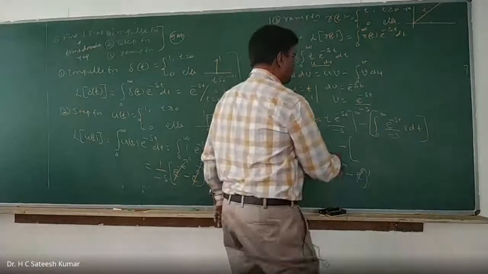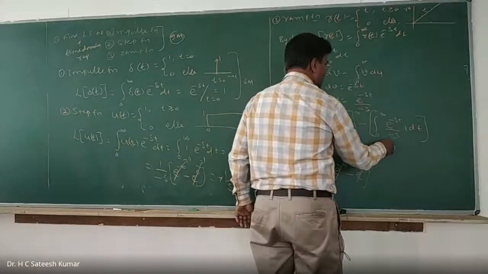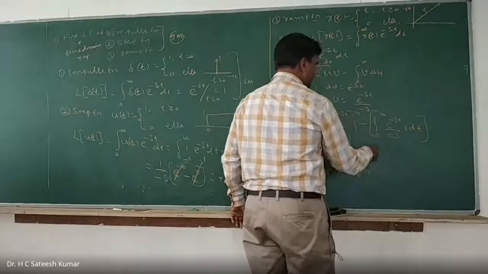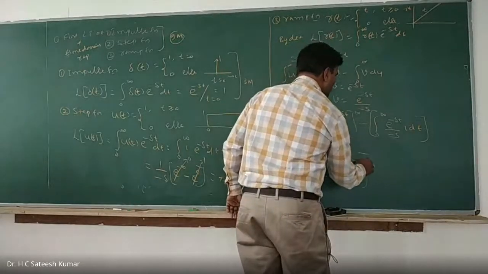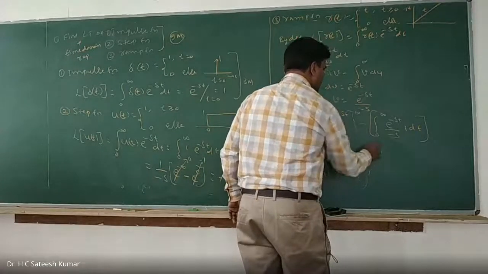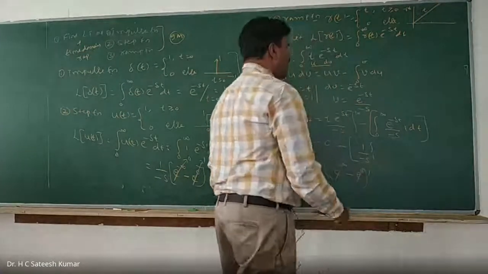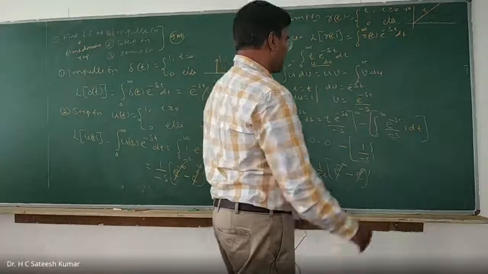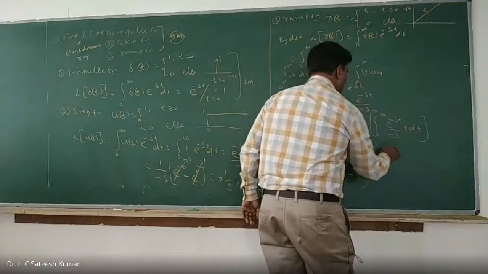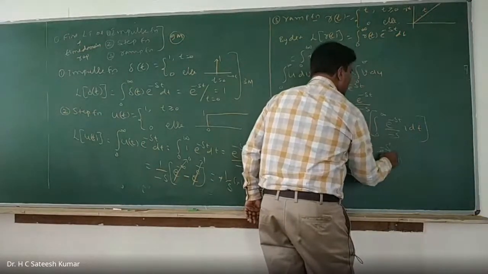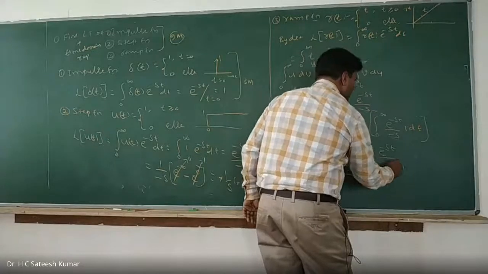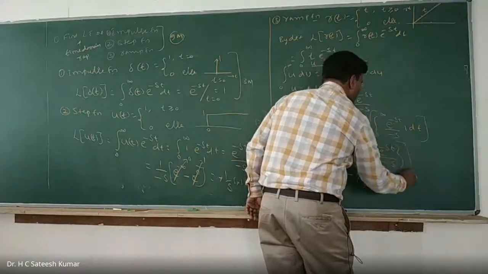So now this minus sign you can write as minus 1 by s. I'll write it here as it is, 1 by minus s, and the integration of e to the power of minus st divided by minus s between the limits 0 to infinity.